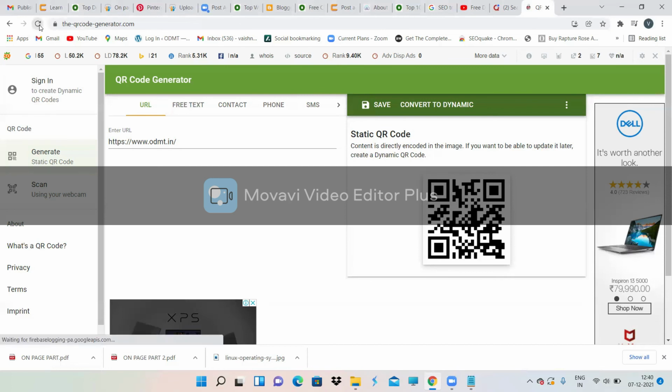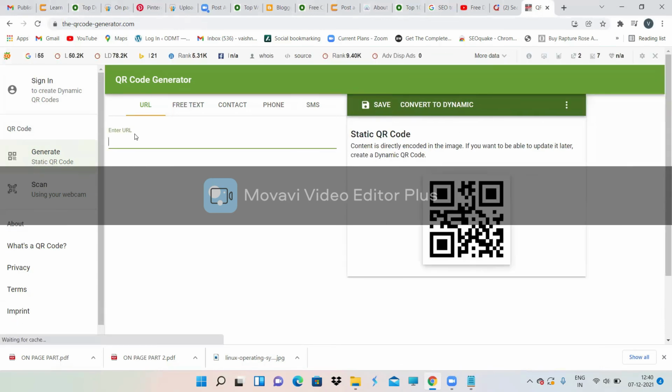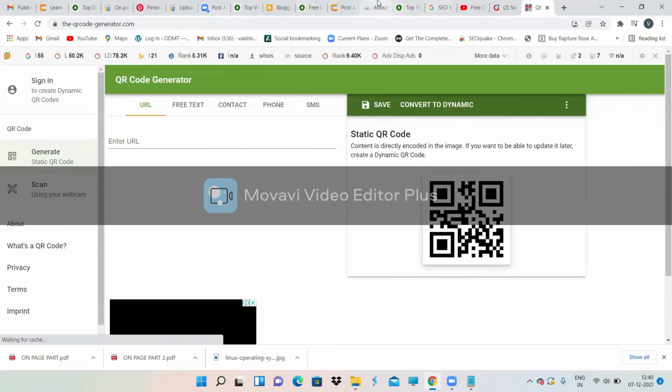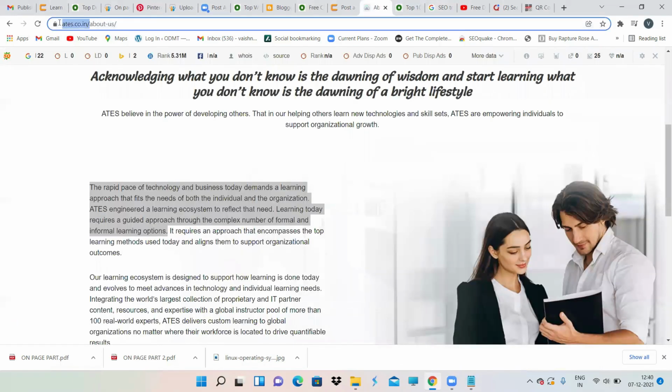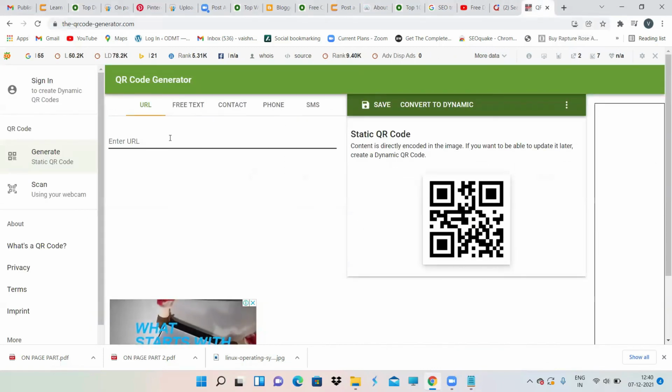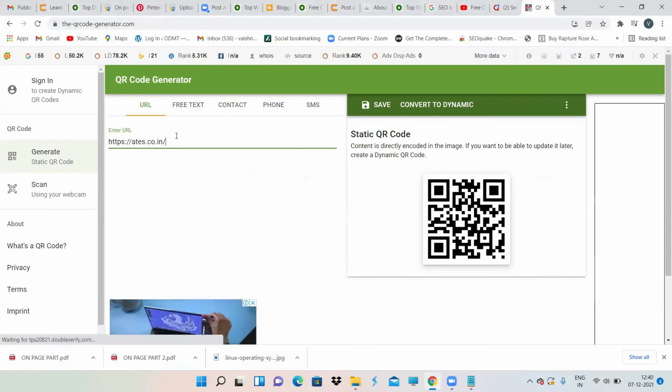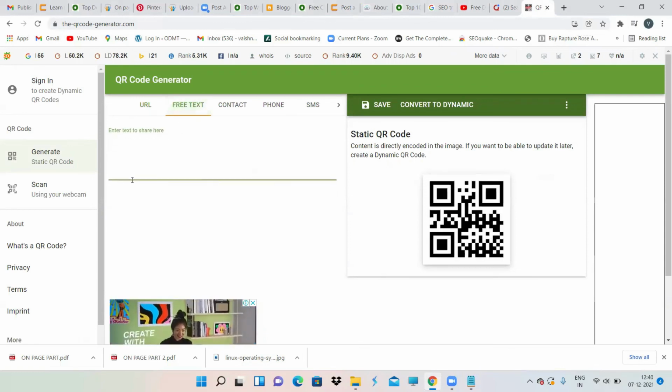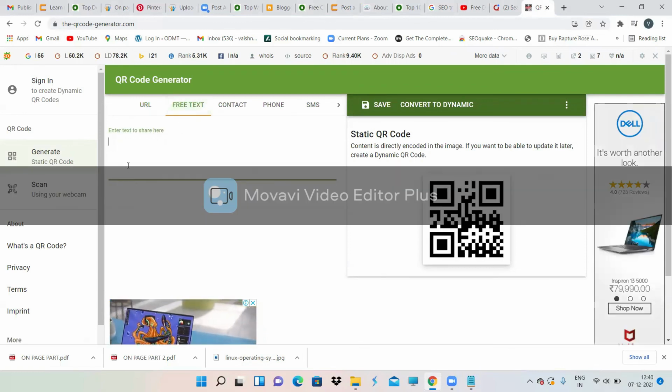Have you done it? Yes, yes. Are you landing on ODMT? Yes. If somebody forgets your domain name, then you can send this QR code to that person.